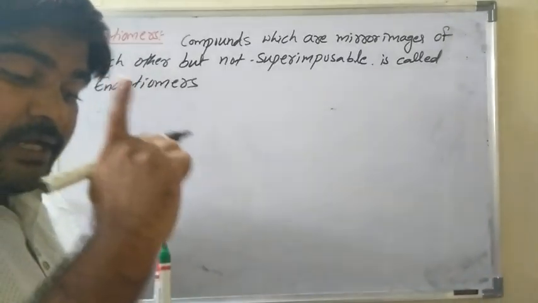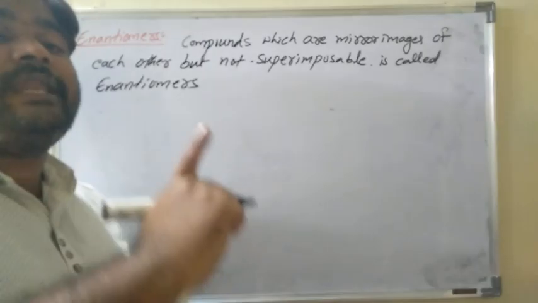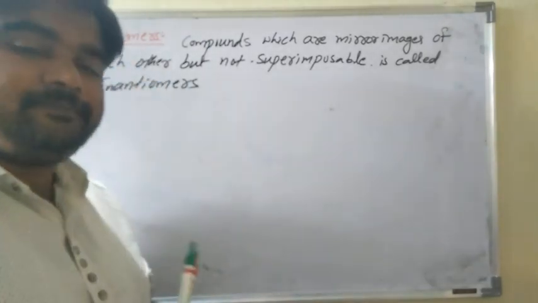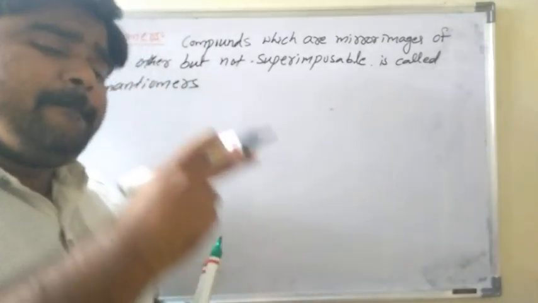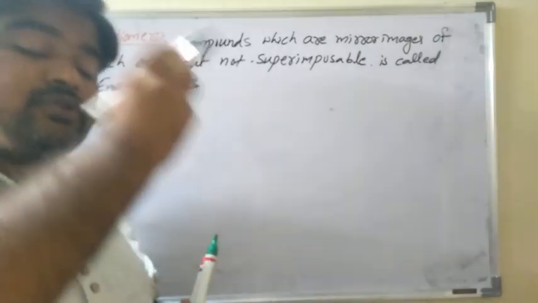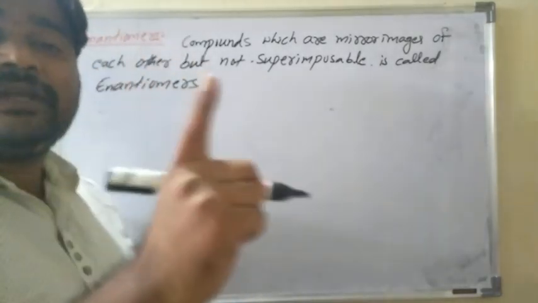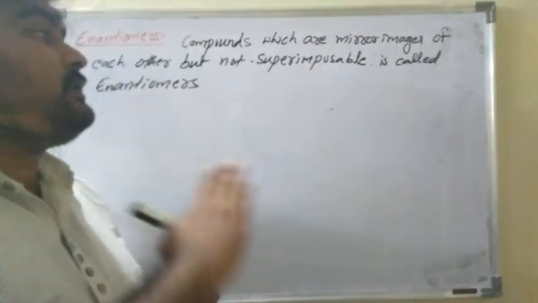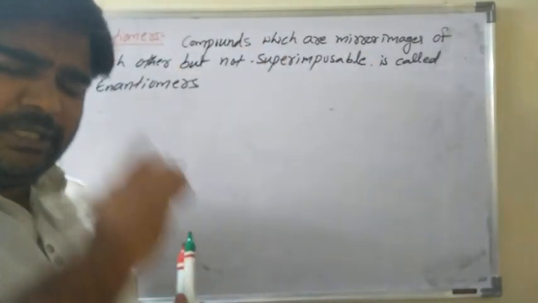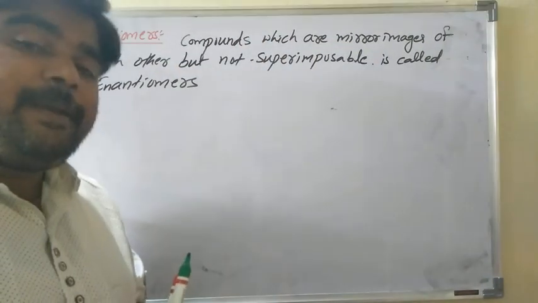Remember, enantiomers must contain at least one chiral carbon. Without a chiral carbon, there are no enantiomers. At least one chiral carbon should be present.